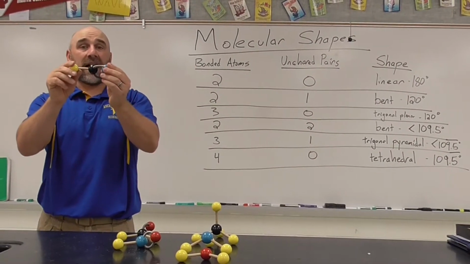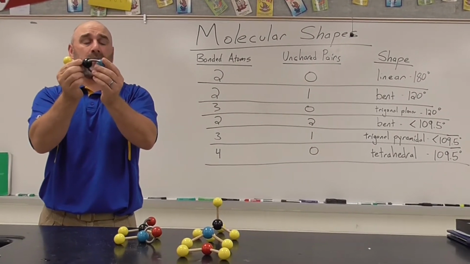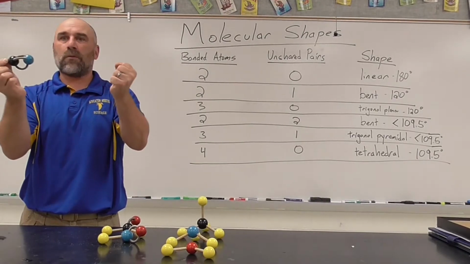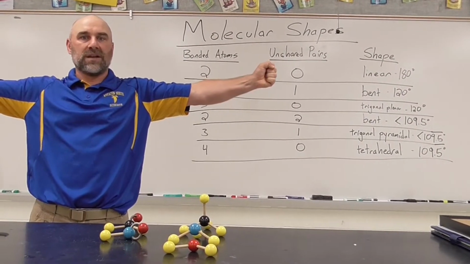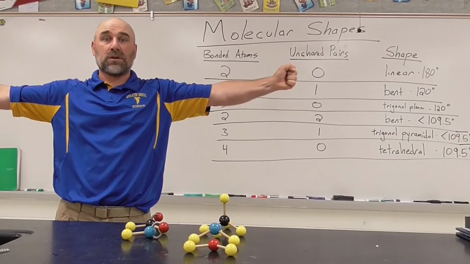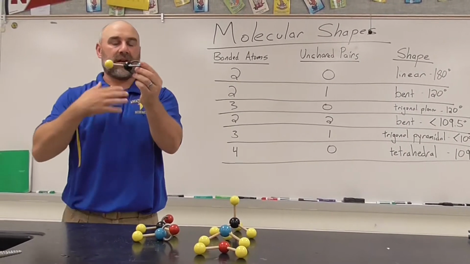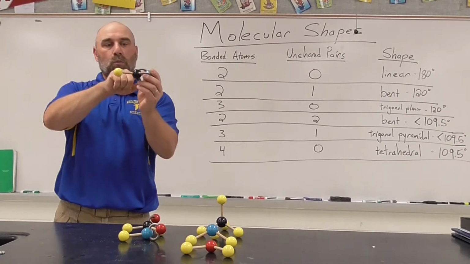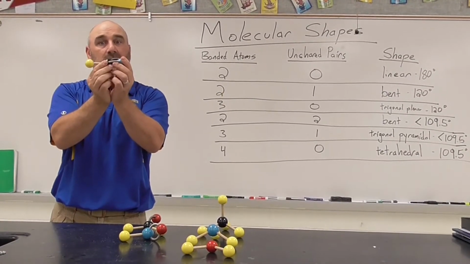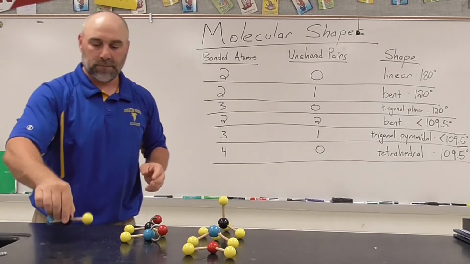The example I always give of this would be to imagine if you had two magnets that were repelling each other in each arm. Where would your arms go? Well, they would go straight across, trying to get as far away as they possibly could from one another. That's the same thing here. If I was this central atom, my two arms would be directly out to the sides, 180 degrees, the largest possible angle they could get away from one another.